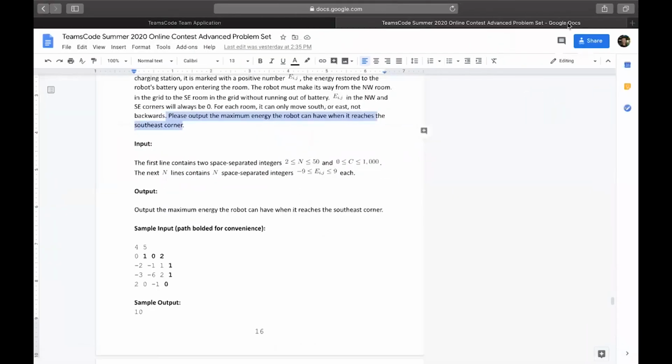So that's the problem. That was Vacuum Voyager, which was hard number 4 on the intermediate division and hard number 2 on the advanced division.